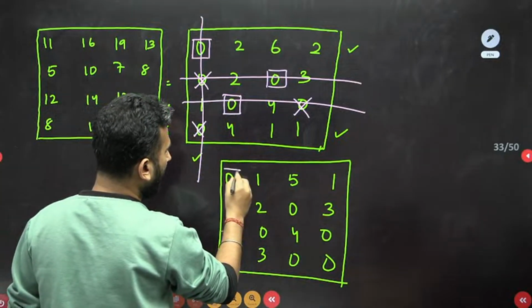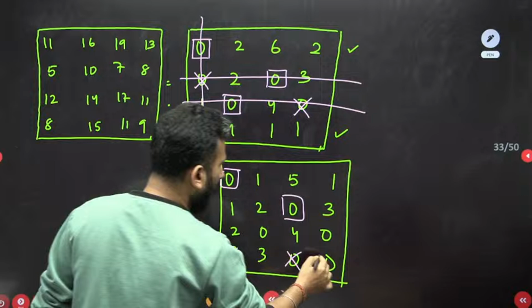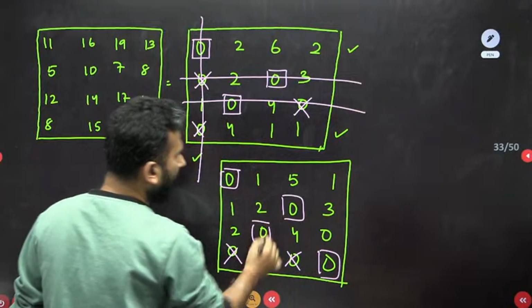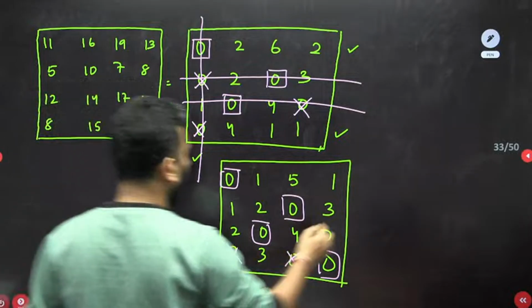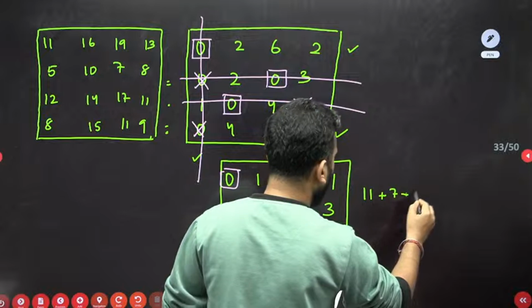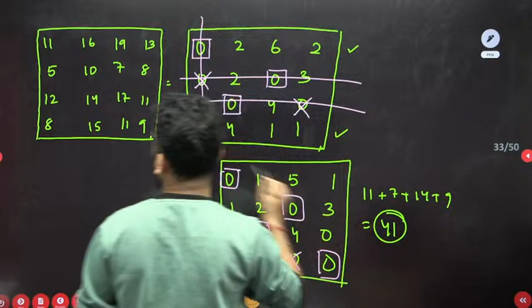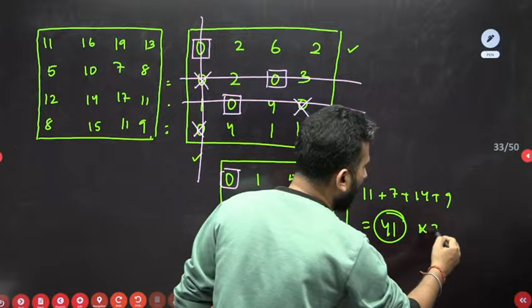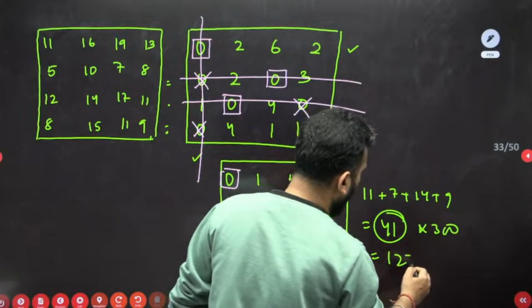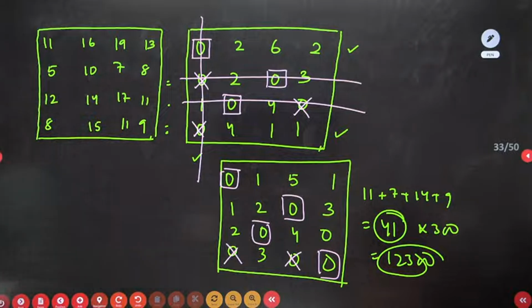Again I will do the allocation, cancel the extra zero, again allocation, cancel the extra zero, 2 zeros skip, 1 zero allocate, again in the column this will come. So after reallocations I have this. If you add the elements from the corresponding matrix, you will get 41. And if you multiply with the cost they are asking, the optimal cost, multiply with 300, it will be 12300. So 12300 is your answer.